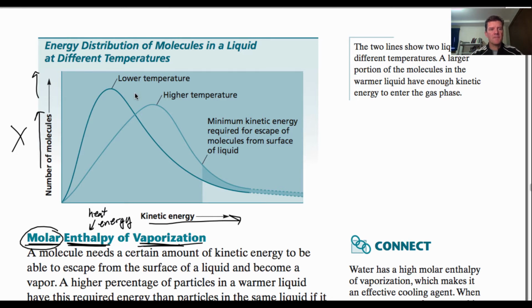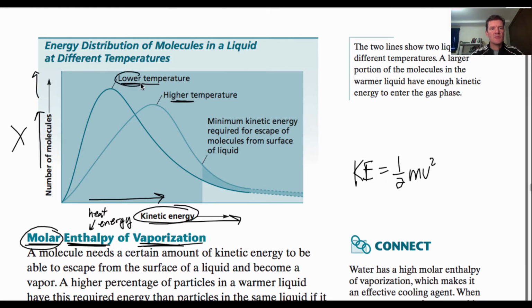Okay, here's the deal. So this is lower temperature, higher temperature. This curve right here is showing a lower temperature. They don't give you the specific temperature. Here you have a higher temperature. So what does that mean? As the kinetic energy increases here, that means, remember, KE equals 1/2 mv squared.